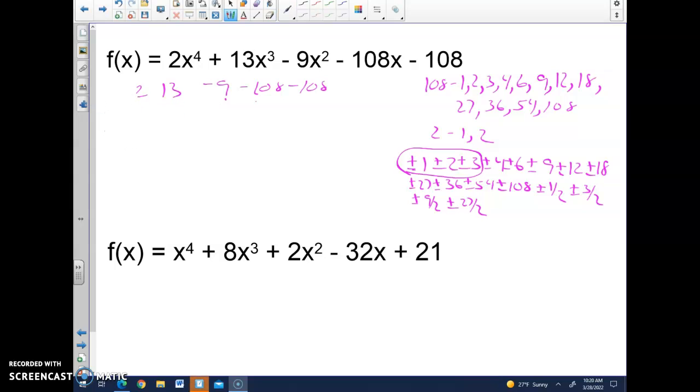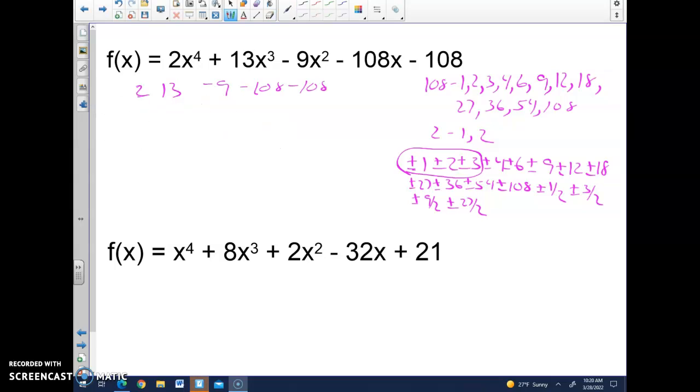So now I try 2. Drop the 2, we get 4, that's 17, I get 34. 34 and negative 9 is 25. 25 times 2 is 50. Negative 108 and 50 is negative 58. Negative 58 times 2 is a negative 116. It does not work.